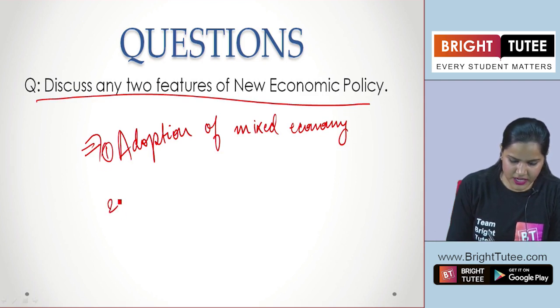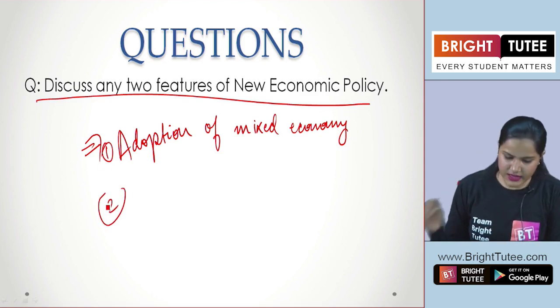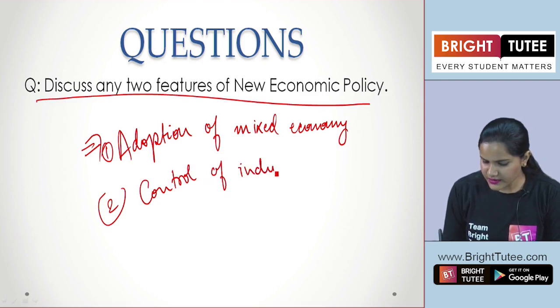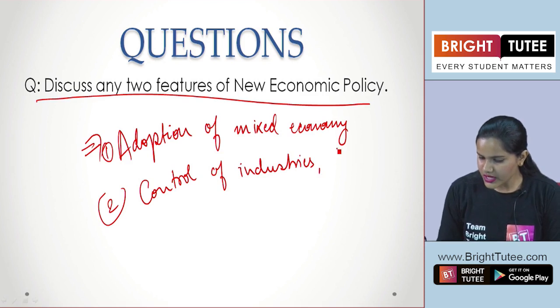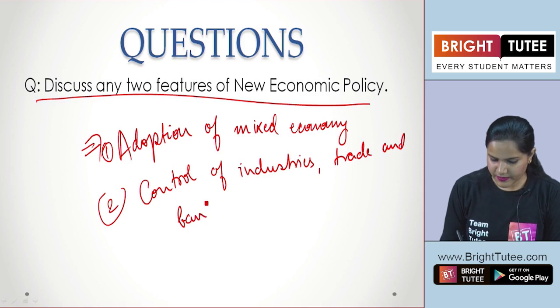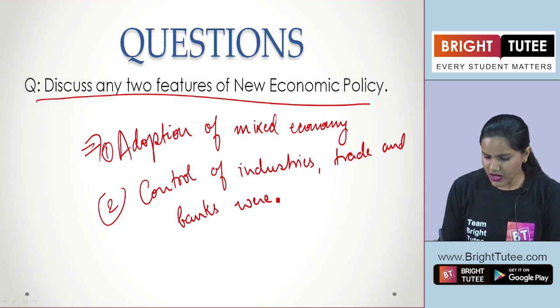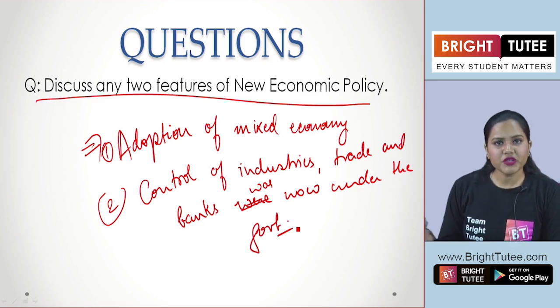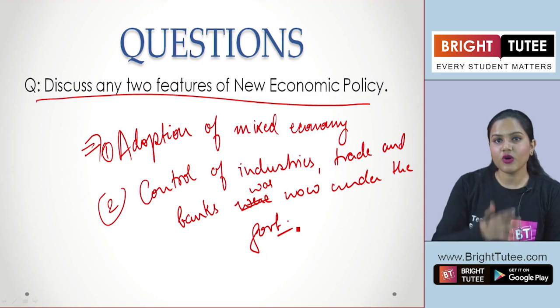The first point is the adoption of mixed economy, and the second point that can be written here is that the control of industries, trade and banks was now under the government, right?